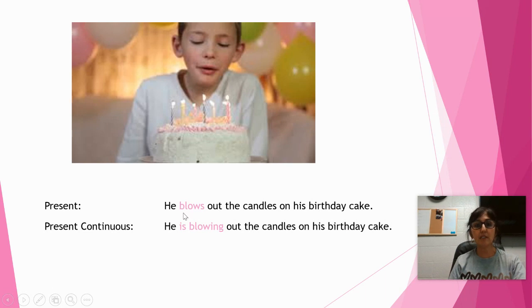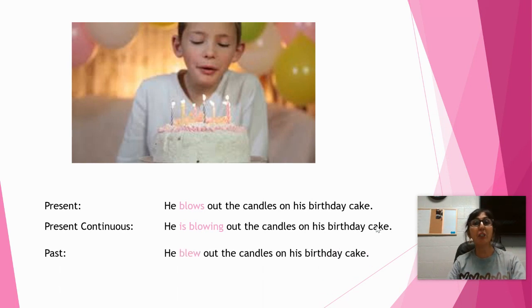Present continuous is he is blowing out the candles on his birthday cake. Okay, what's the past form of blows or blow? Yes, good job. He blew out the candles on his birthday cake.